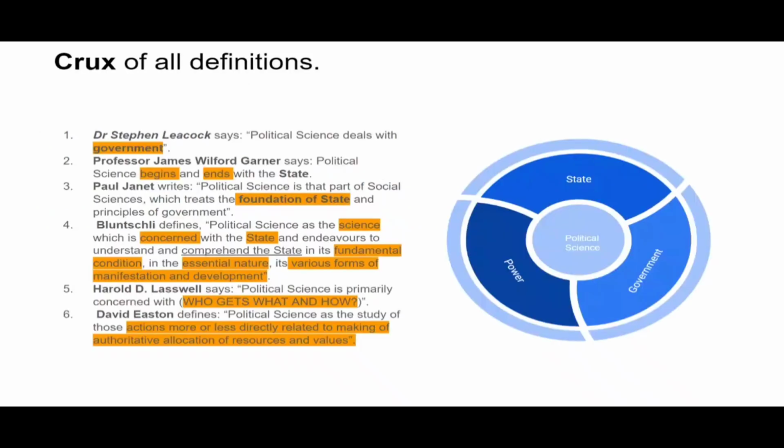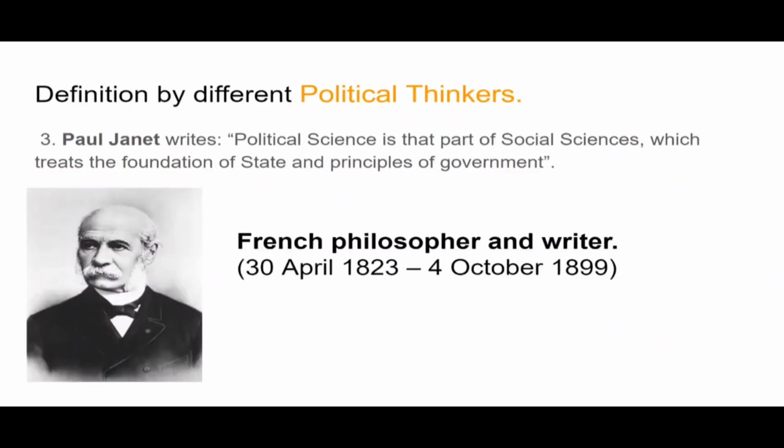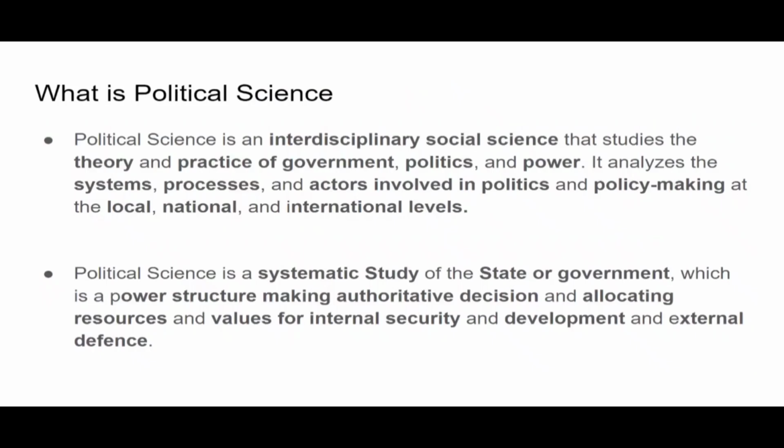As I already said, we'll be coming to our first definition after completing the slides, but here it is. Political science is a systematic study of the state or government, and here it is, power structure making authoritative decisions. So this is what Harold gave us, right? Authoritative decisions, who gets what and how, and there was another political scientist as well. They both talked about allocating resources and authoritative decisions. So this definition is basically the crux of all definitions.